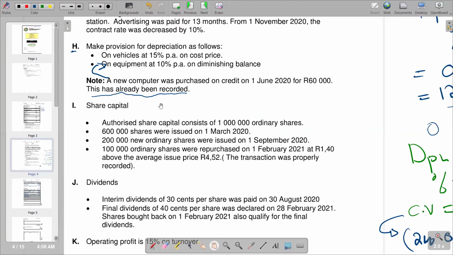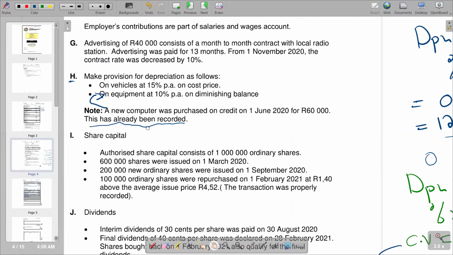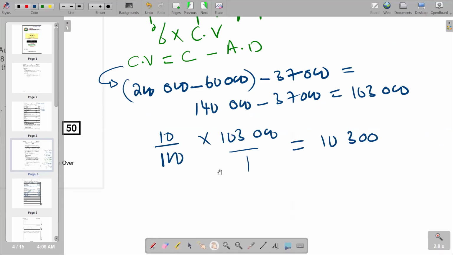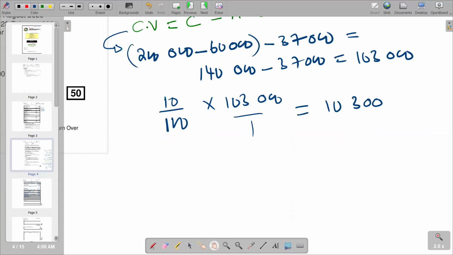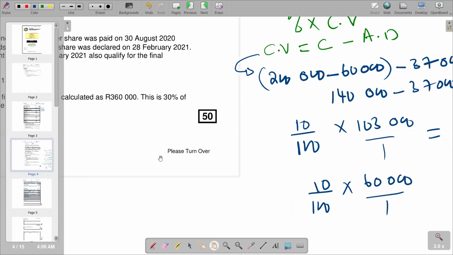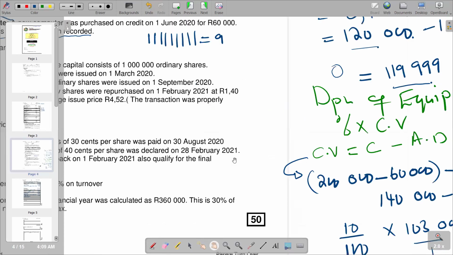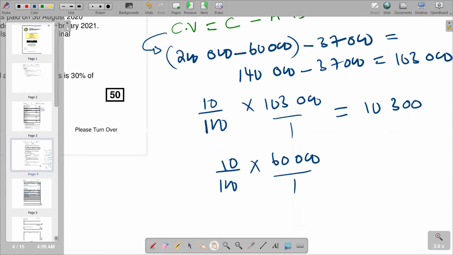So 10% on equipment here. Now we are saying the 103,000. The equipment that was purchased for 60,000, we calculate in terms of the number of months that it was there, from 1 June 2020. So we multiply by 9 over 12 to get the proportion in terms of the number of months.